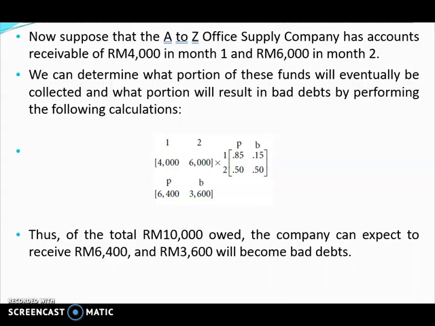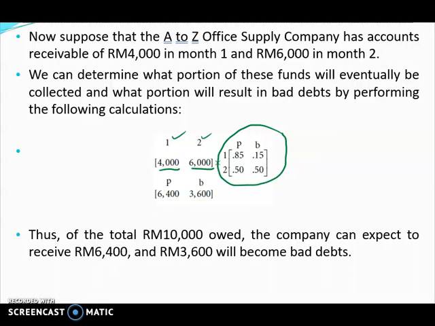Okay, so now back to the A to Z company. Suppose that they have 4,000 accounts receivable for the first month and 6,000 for the second month. We can determine the portion of this fund that will eventually be collected or result in bad debt by using this calculation. So 4,000 in the first month, 6,000 in the second month, times the F times R matrix.